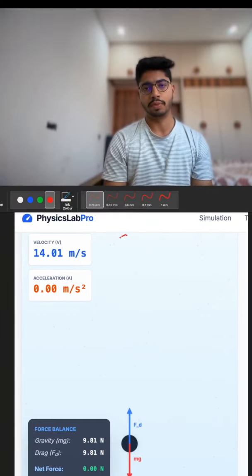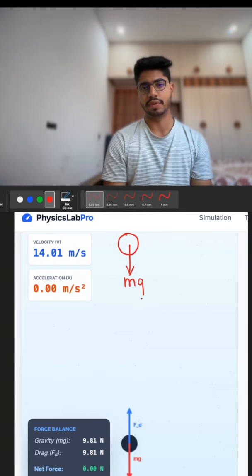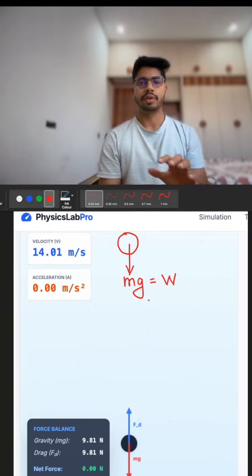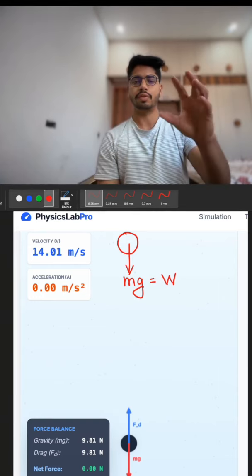If you look at this carefully and look at the curve, when the ball is upward, there is only one force acting downward, that is the mg force. That is the weight of the object, as we call it. The weight is mass times acceleration due to gravity. Because it is not moving, it has only one force.